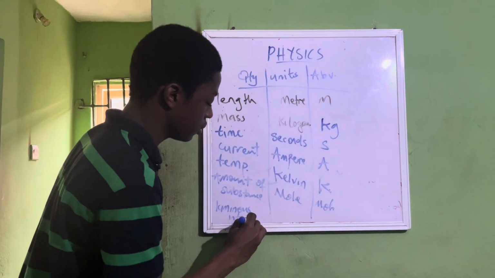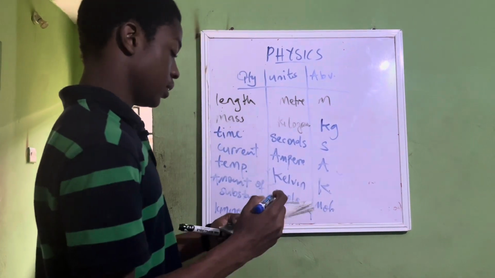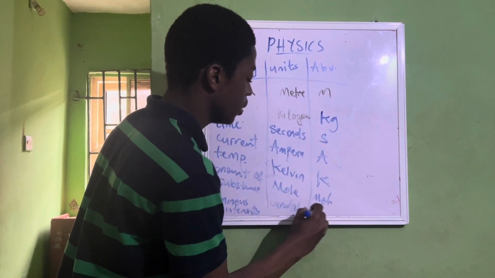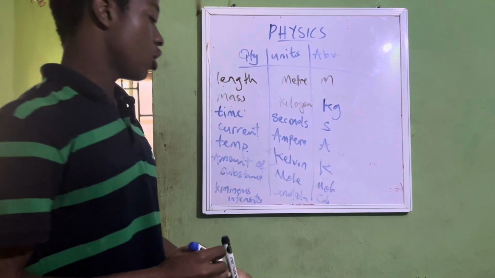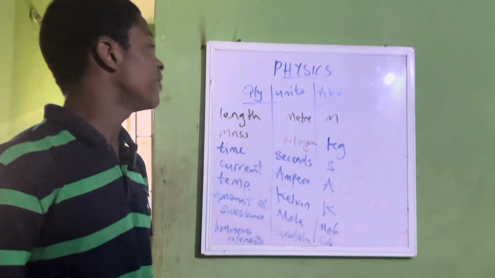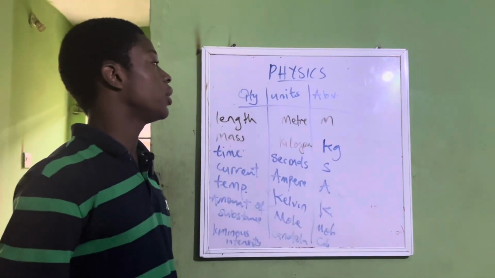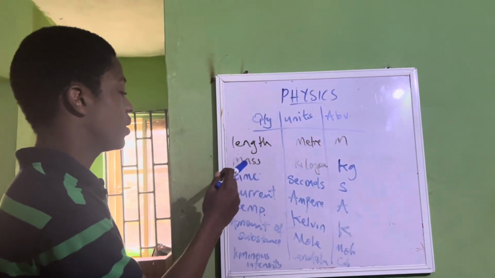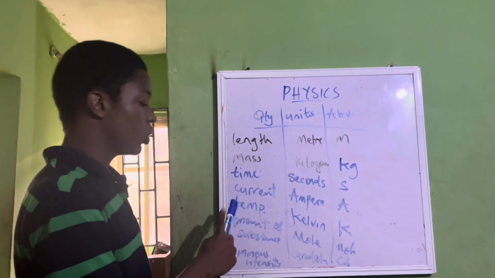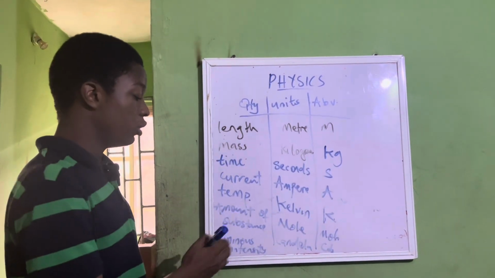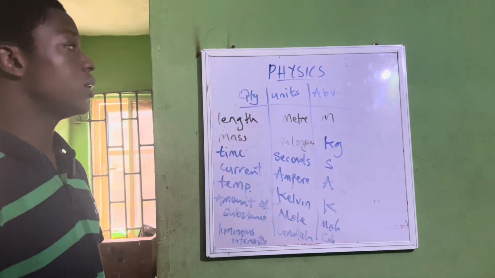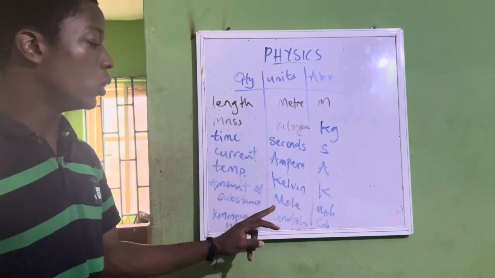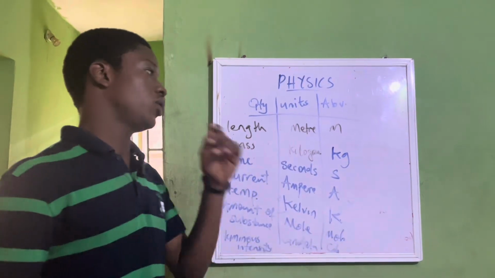Luminous intensity. The unit is candela, and the abbreviation is cd. Hope you can see that. So we have 7 basic fundamental quantities and their units: length, mass, time, current, temperature, amount of substance, luminous intensity, and these are their units: meter, kilogram, seconds, ampere, Kelvin, mole, and candela with their abbreviations.